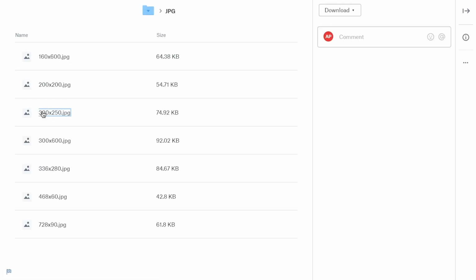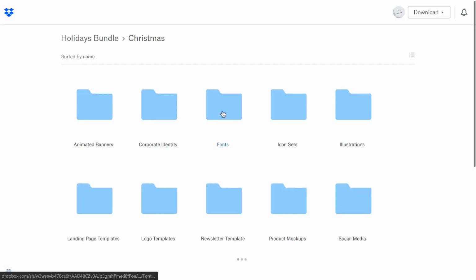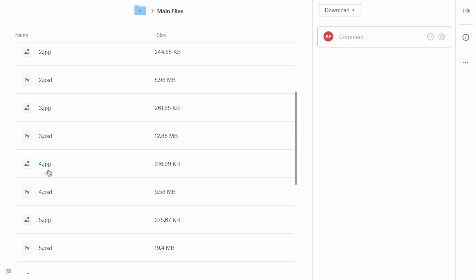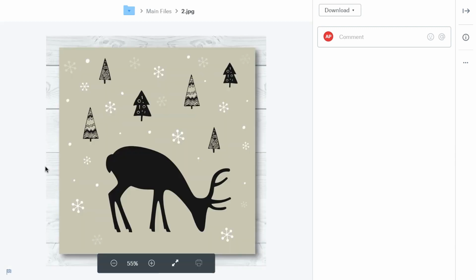Here you get fonts, animated banners, holiday icons and vector images, various landing page designs, illustrations, product mockups, newsletter templates, logo templates, print-ready flyers and brochures.